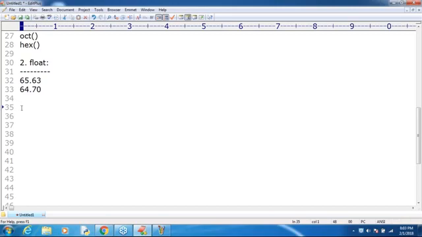Integral values, in how many ways can we represent them? Four: decimal, octal, hexadecimal, and binary. But floating point values, in how many ways can we specify them? Only one way, which is decimal. You can't specify floating point values using binary, octal, or hexadecimal. Such terminology is not applicable for the float data type.